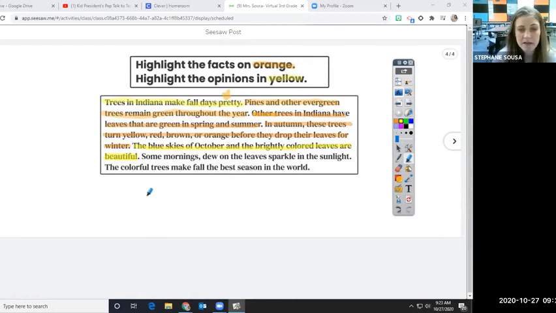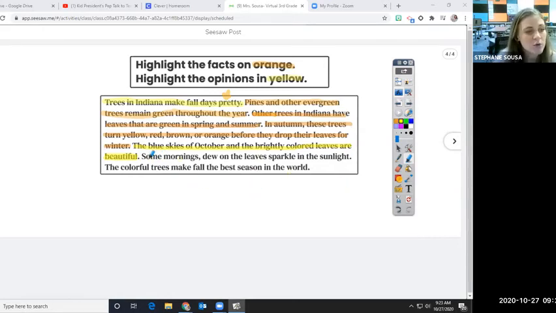Some people look at it and say, oh, this is terrible because that means winter's coming. So they don't think it's beautiful. They think it's a reminder. If you're like my husband, he says, great, it's going to get cold. And he gets mad when he sees the leaves changing colors. So that's an opinion. Awesome.